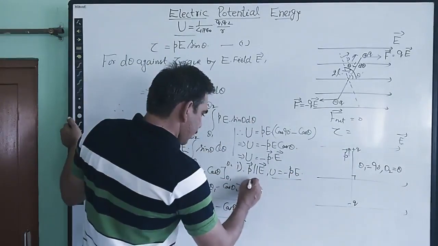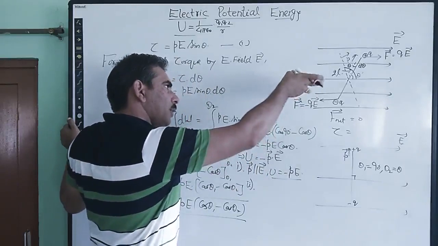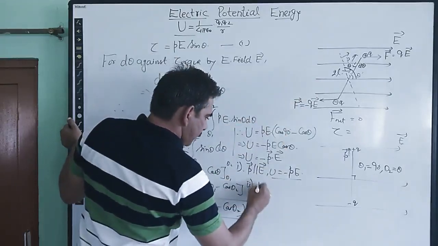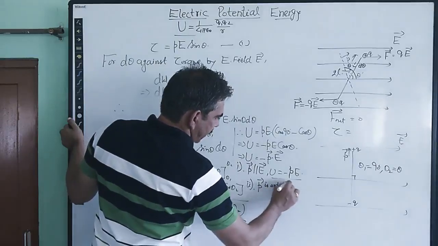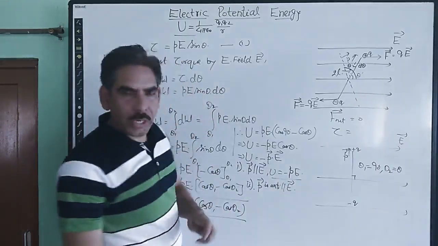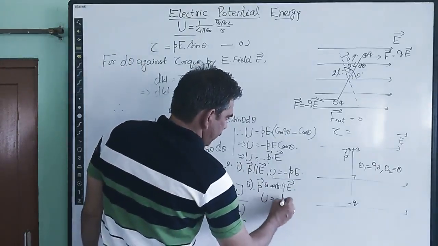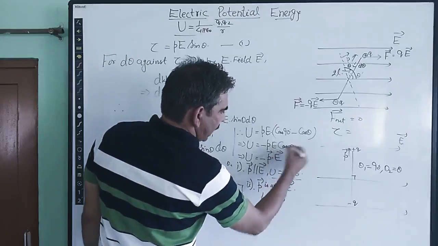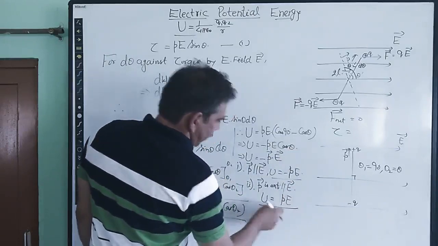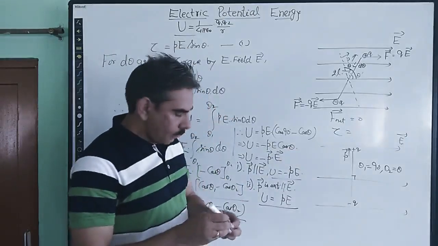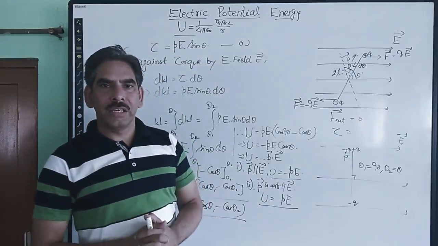And in the second case, if it is rotated against the torque of the electric field and becomes anti-parallel, so that P is anti-parallel to the electric field, the angle theta becomes 180 degrees, so the potential energy is maximum. So it is minus P into E into cos 180, which means minus 1, so minus minus cancels out, and we simply get P into E. So the potential energy is maximum. So this is about the electrostatic potential energy of a dipole. Thank you.